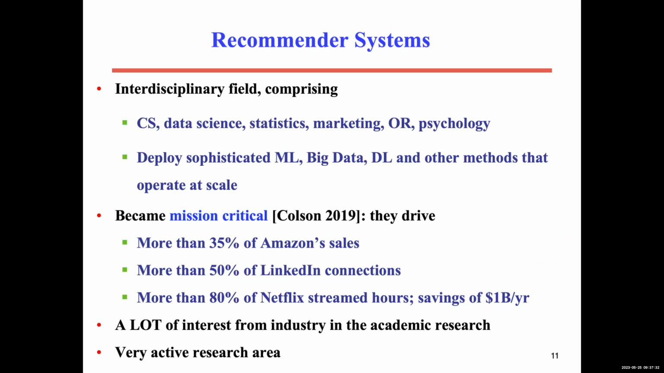So actually, recommendation system is an interdisciplinary field because it works with different research areas, from computer science, data science, statistics, marketing, operations research, even psychology. Trying to understand the user psychology. It also deploys many sophisticated machine learning, big data, deep learning, and other methods that operate at scale.